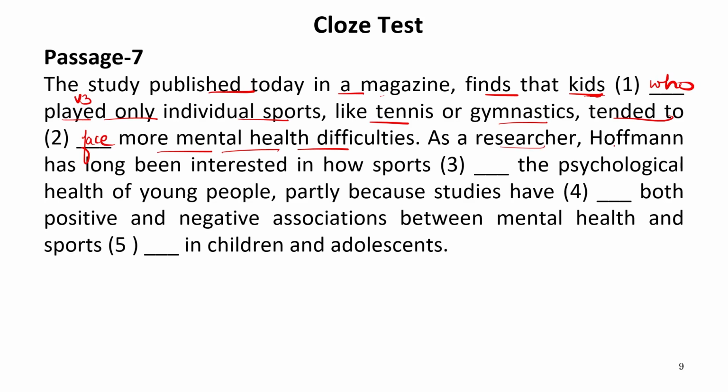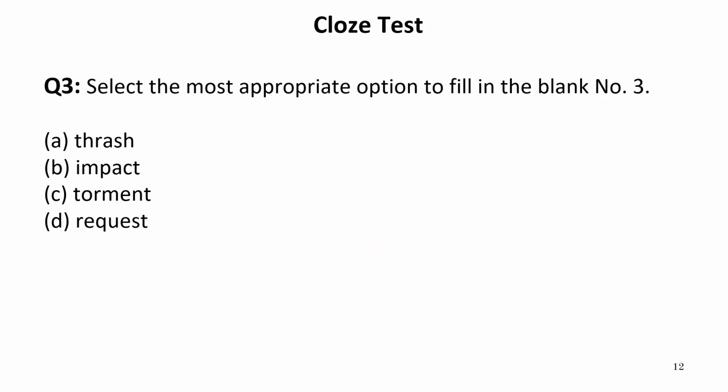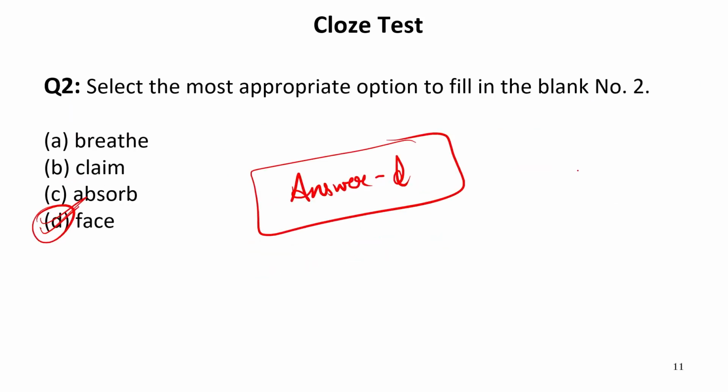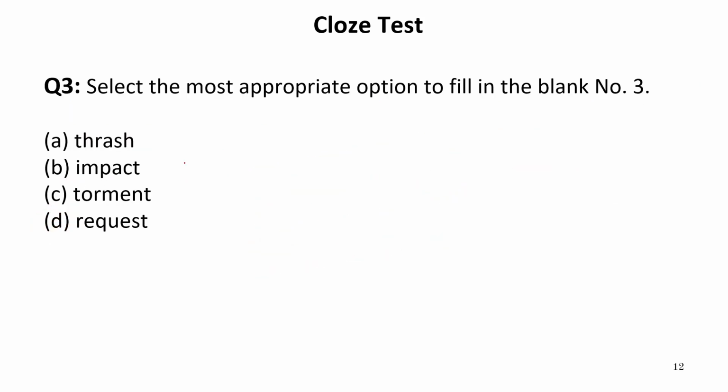As a researcher, Hoffman has long been interested in how sports dash the psychological health of young people. Now, let us see what are the options given for the third blank. It is given thrash, impact, torment, request. Now, we know very well that if it is given how sports request the psychological, obviously not. So the correct word can be impact or influence.